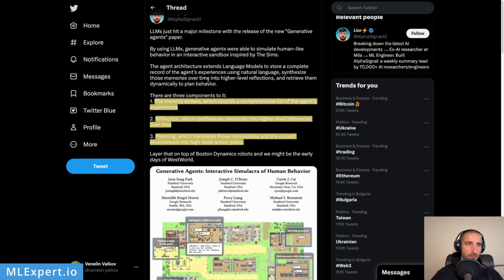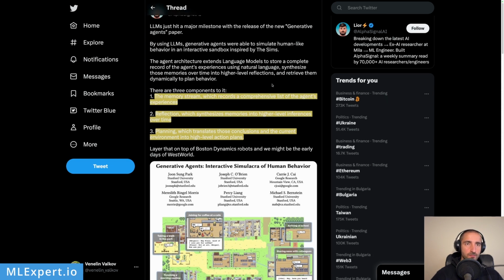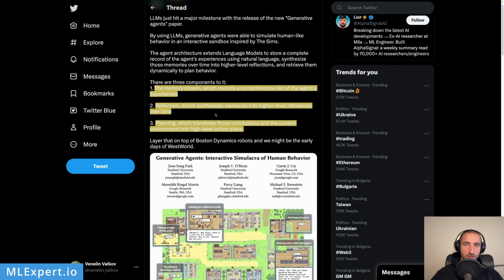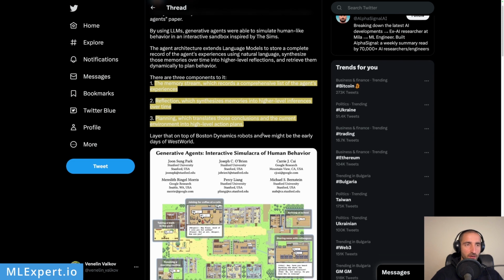In this example, we have three major components: memory stream, a list of memories of the agents, then a reflection, which is essentially a synthesis of the memories that were previously encountered. And then we have some planning, and these are the concrete actions that the agents are going to do within this environment.